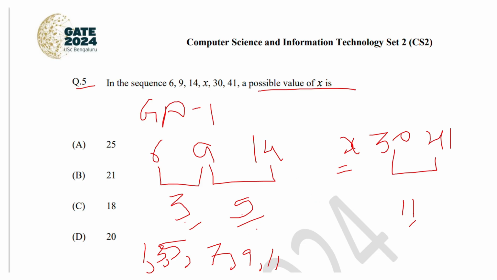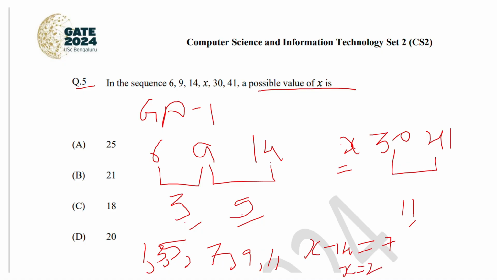The difference between 14 and x might be 7. If the difference between x and 14 is 7, then the difference between 30 and x should be 9. So x minus 14 is equal to 7, and the value of x should be 21.